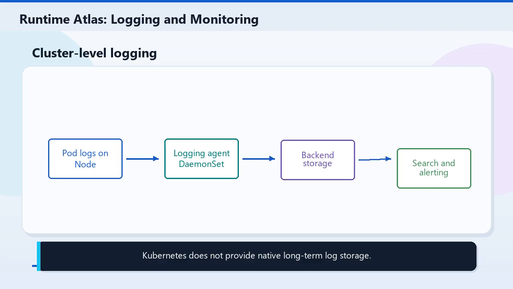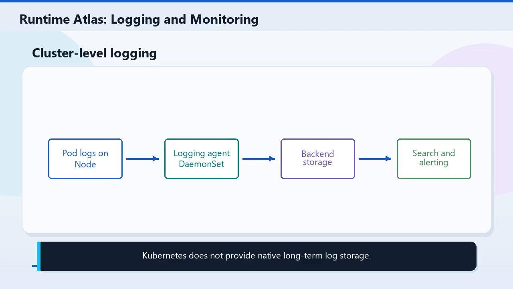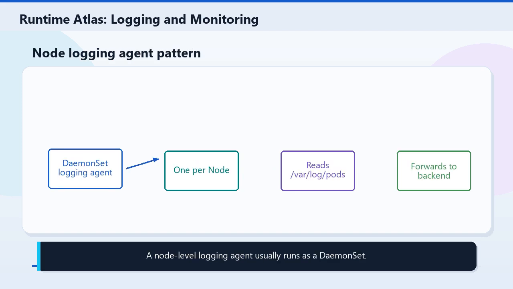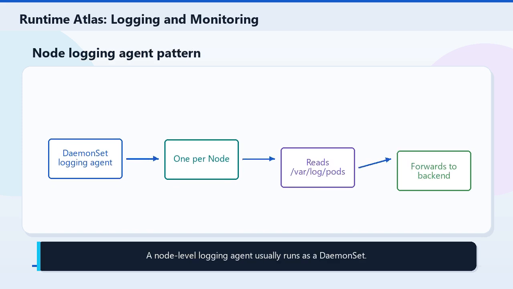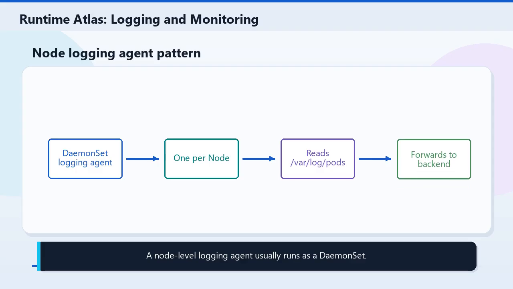A DaemonSet logging agent can collect standard output and standard error streams and forward them to a backend. The common cluster logging pattern is a node-level agent. Run it as a DaemonSet so every node has one collector that reads local pod logs and forwards them.